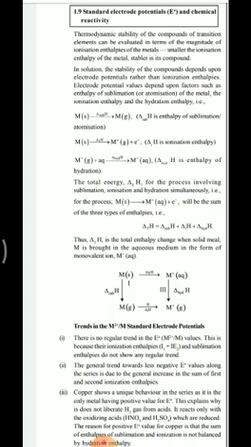Copper can dissolve only in acids which are oxidizing, which can oxidize copper, like nitric acid, concentrated nitric acid, and concentrated sulfuric acid. In this, hydrogen will not be reduced by copper.